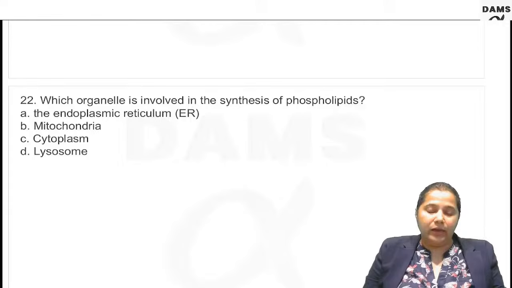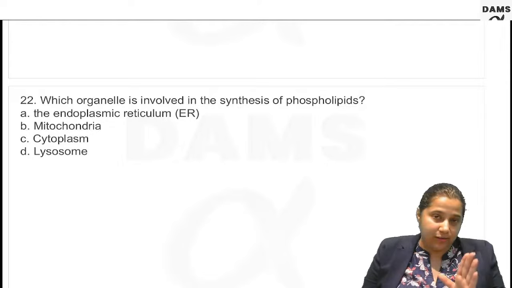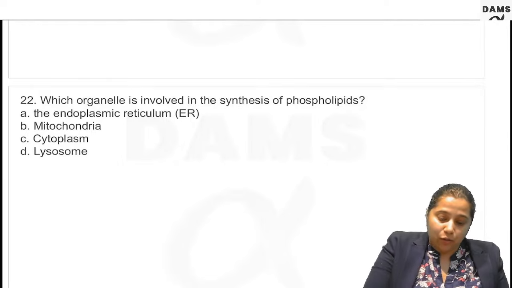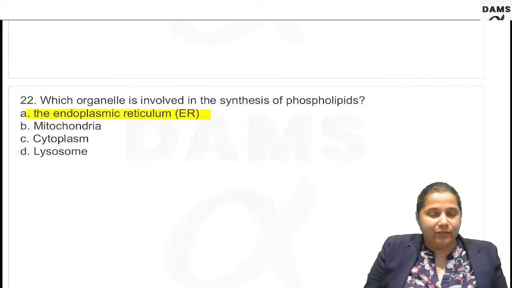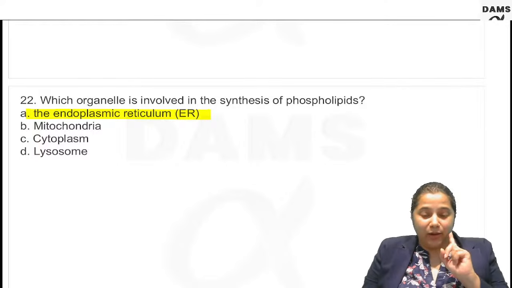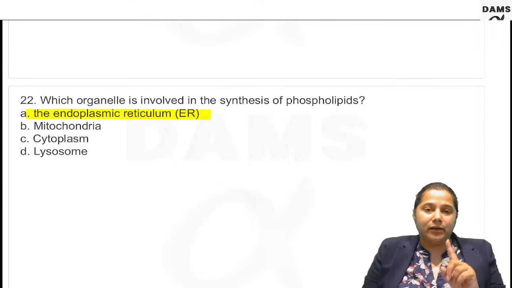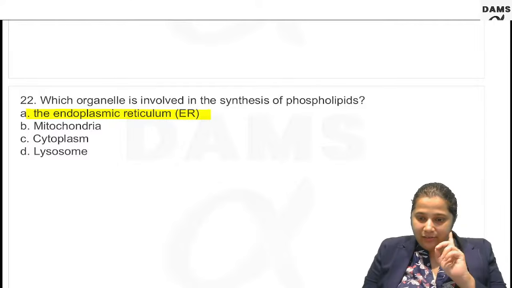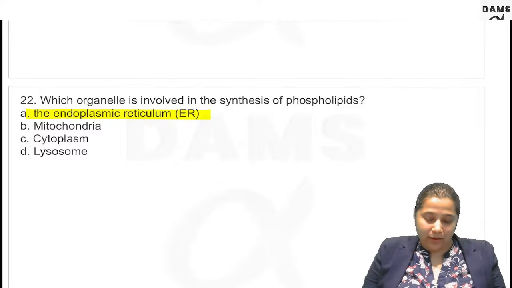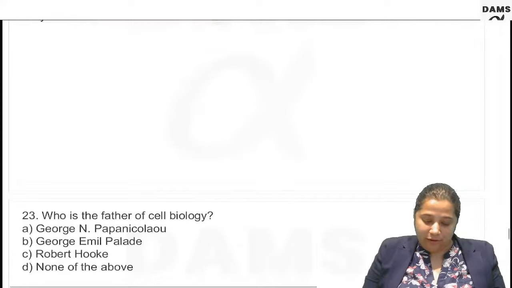Which cell organelle is responsible for the synthesis of phospholipids? What is the marker of the endoplasmic reticulum? I think you are able to tell me now that the endoplasmic reticulum marker is glucose 6 phosphatase. Right. So this you have to know.